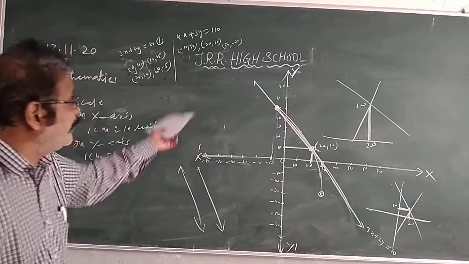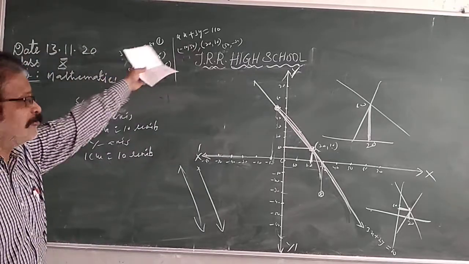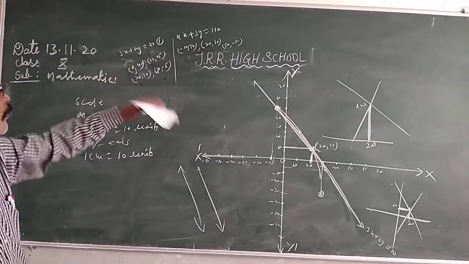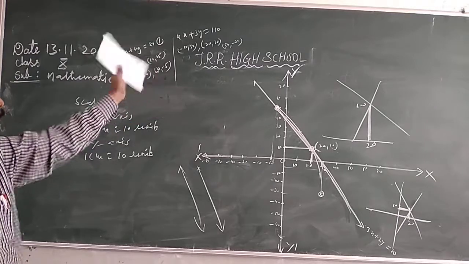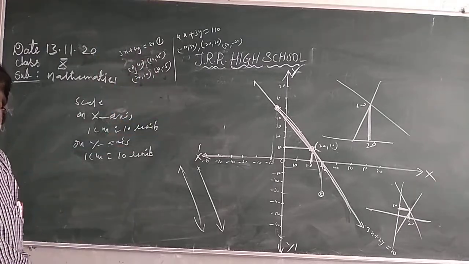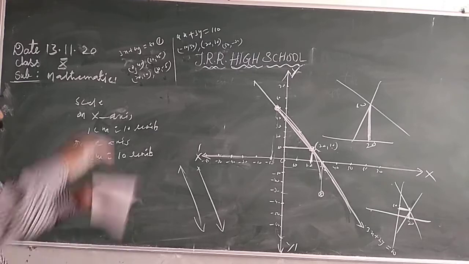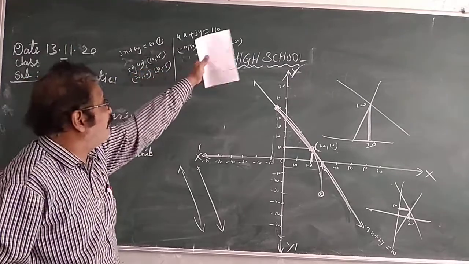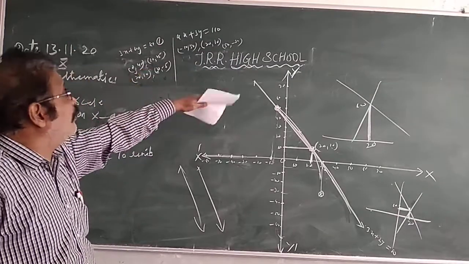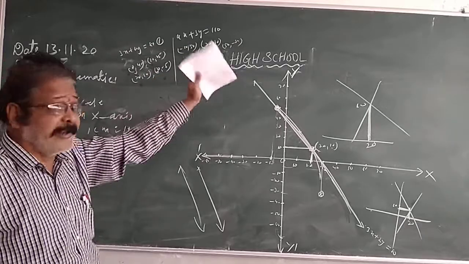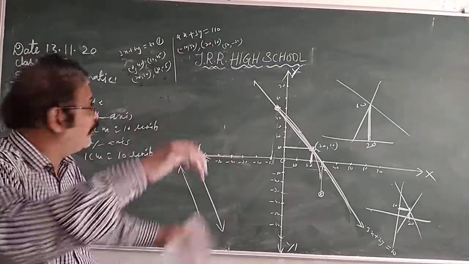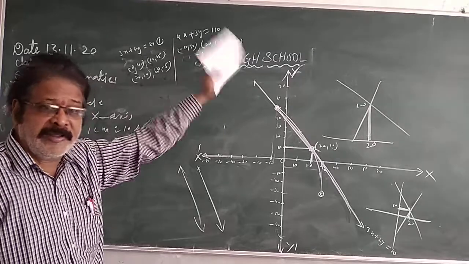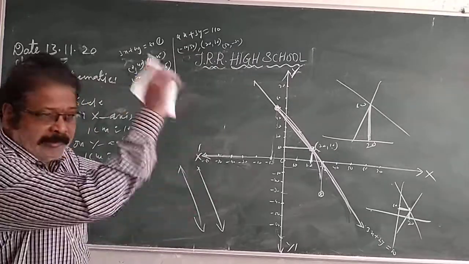First, convert 3x plus 2y equals 80 into the form y equals minus 3x plus 80 by 2. Give suitable x values and you will get y values. You plot them on the graph. Similarly, 4x plus 3y equals 110, so 3y equals 110 minus 4x, and y equals 110 minus 4x by 3. Take x values like minus 10, 20, 50, get the y values, and plot all on the graph.